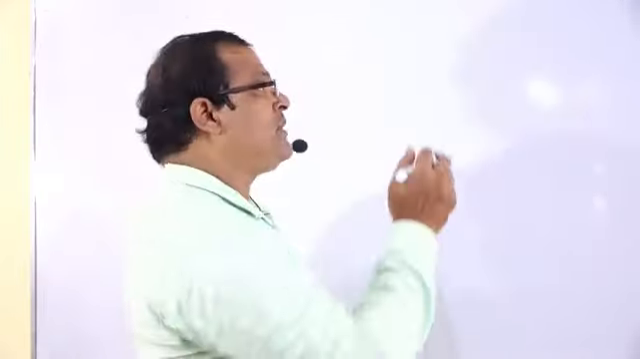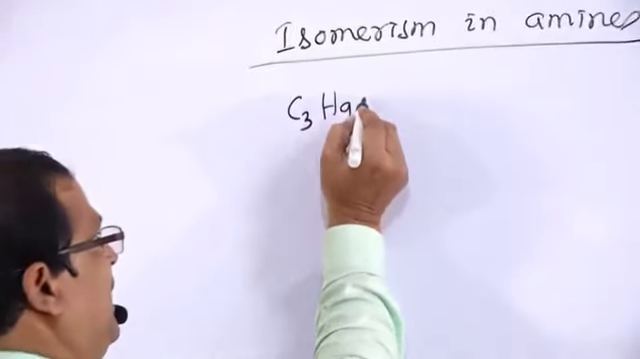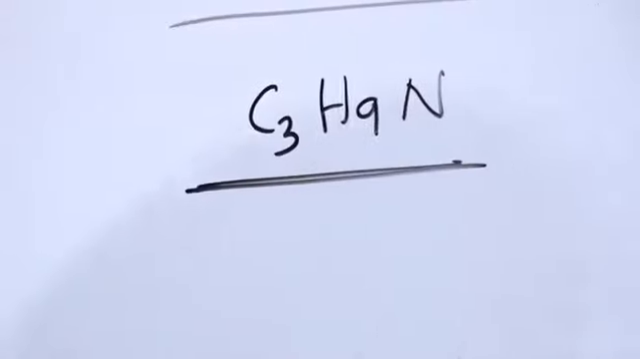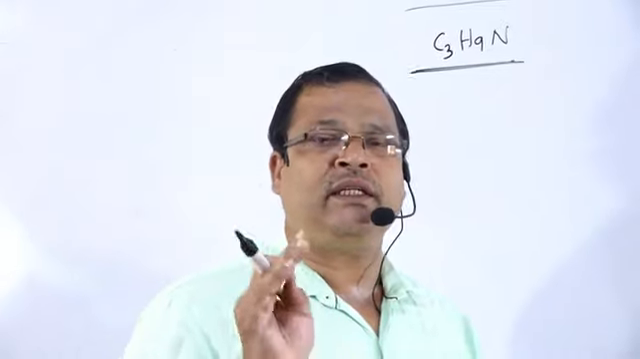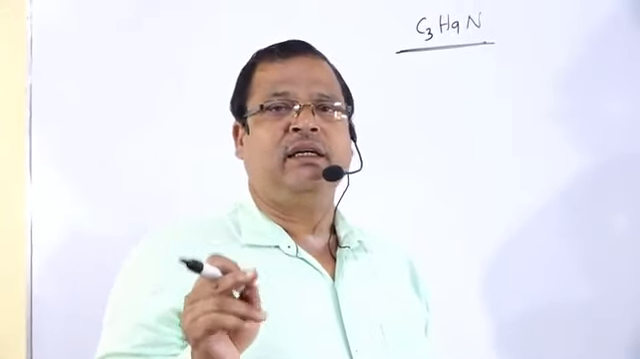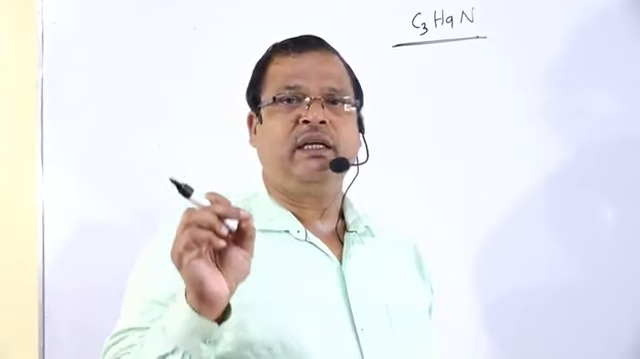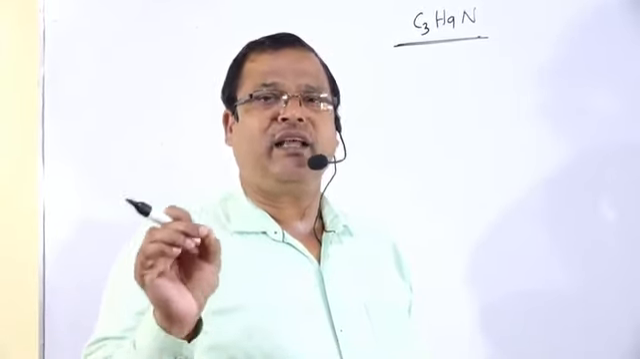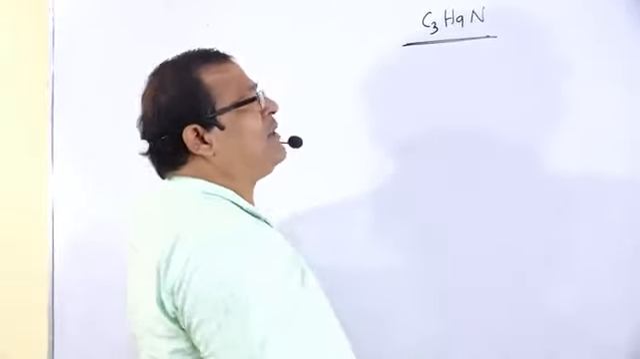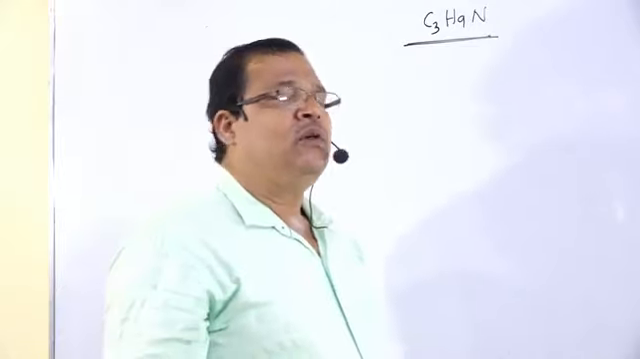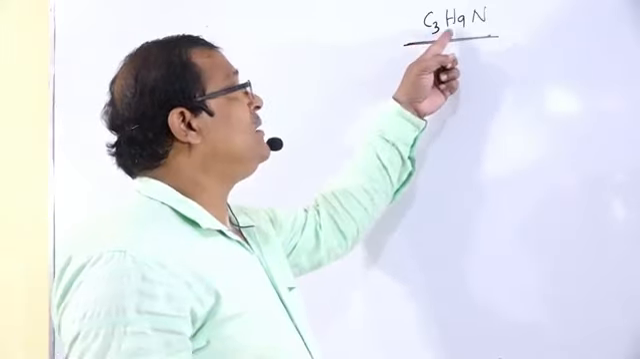For example, if we cite one example, C3H9N. The question is, write down the possible isomers of the compound C3H9N and name these compounds. We have to give the name of this compound, but before that we have to analyze what the different types of compounds are that can come from this formula.